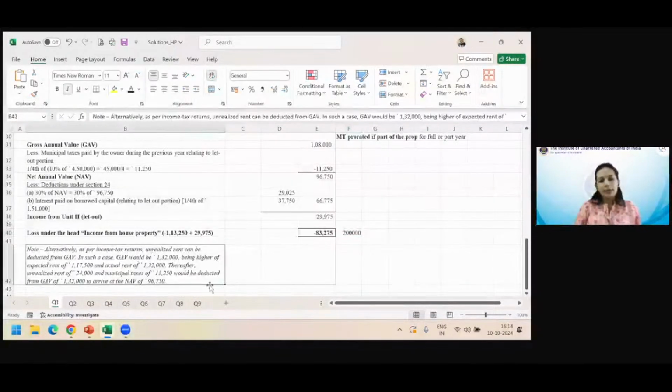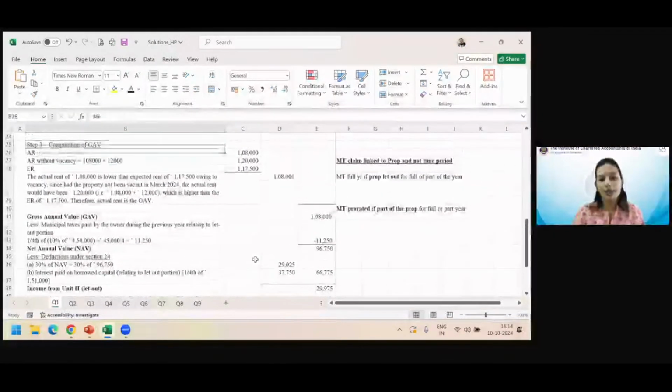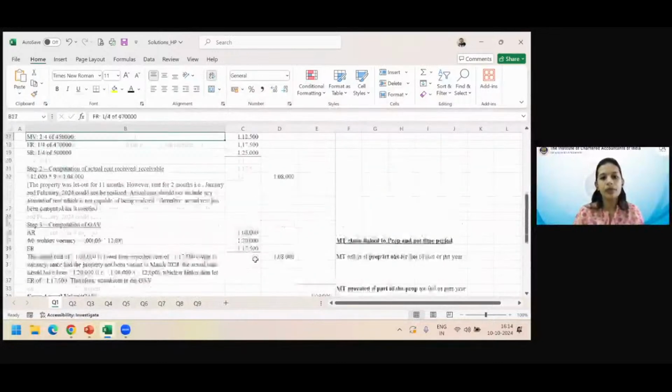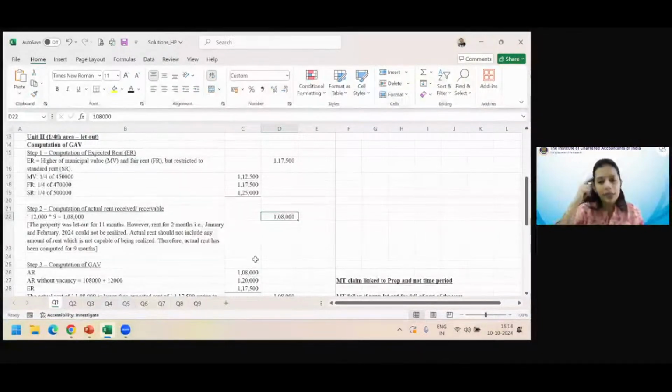Acha, one thing I wanted to say, which is there in your study module, so you should also give a note. What we did above, that unrealized rent we reduced from actual rent. If you remember, when we calculated 1,08,000, we took 12,000 into 9. That means by default in our mind, we did 12,000 into 12 minus 12,000 into 2 for unrealized purposes. That means we reduced 2 months of unrealized rent from actual rent itself.